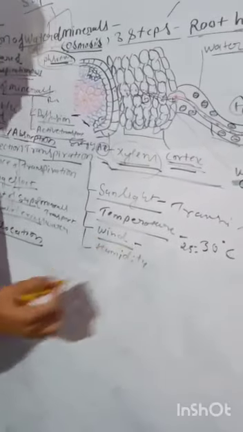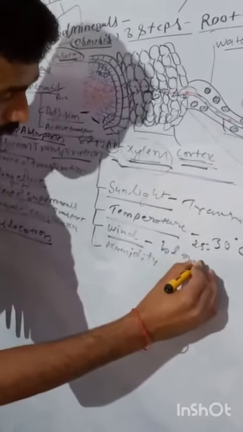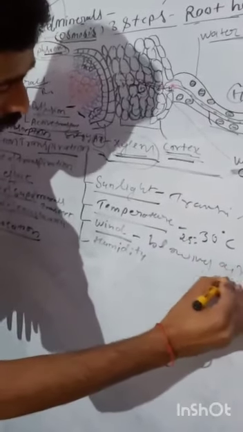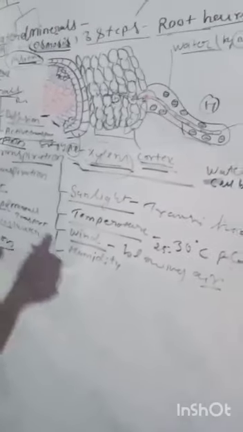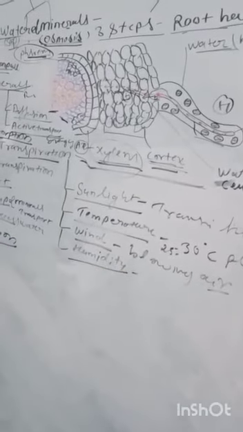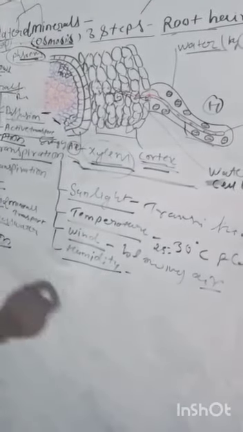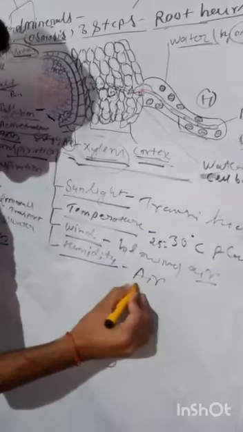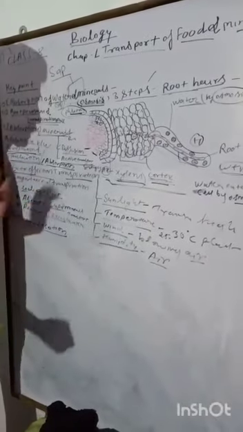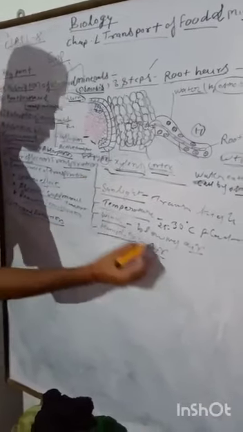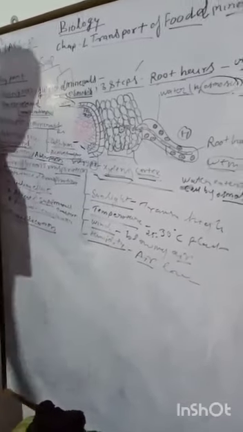Then there is wind, students. Wind means blowing air. Wind also affects the rate of transpiration. Next is humidity. Humidity means the amount of water present in the air. Humidity also affects the rate of transpiration. Where humidity is high, the transpiration rate is very low, students.